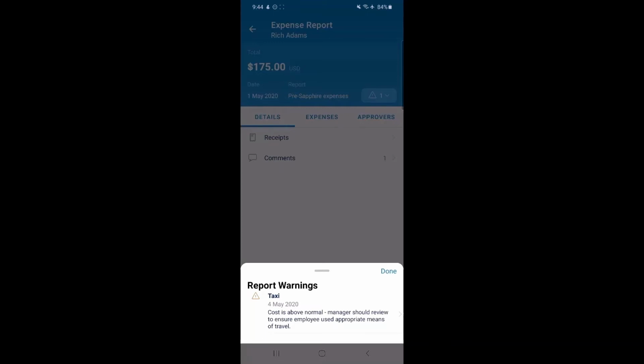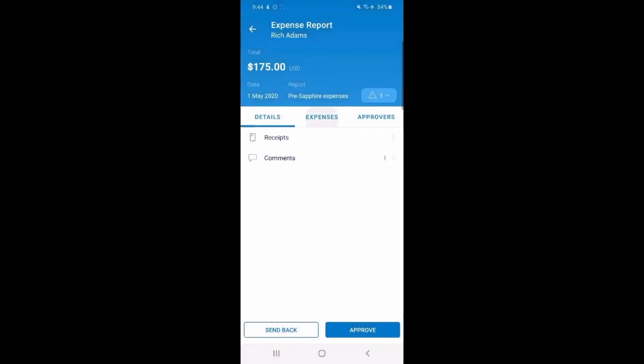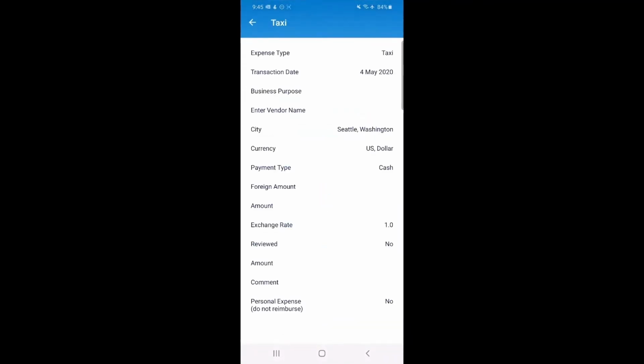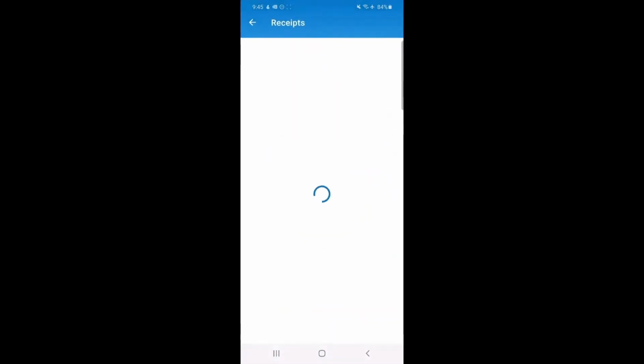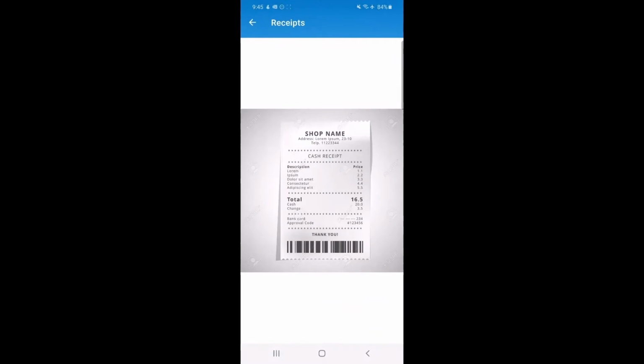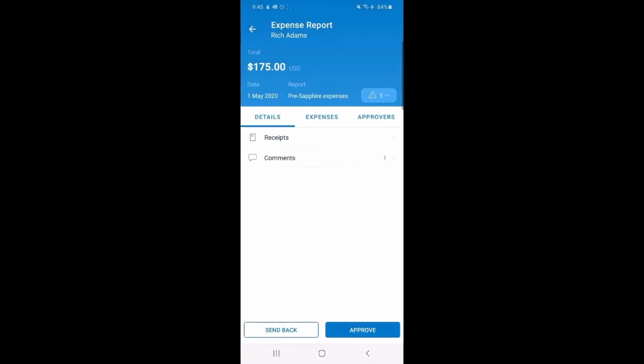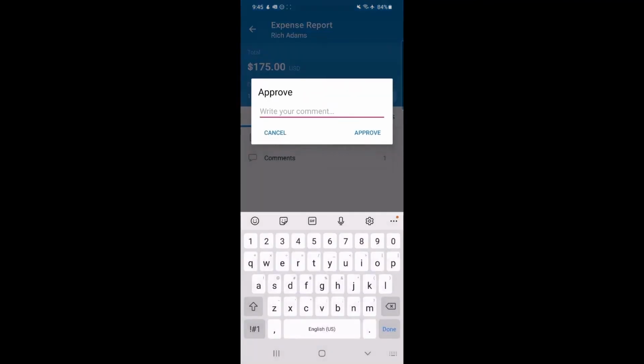And we should maybe dive a little bit deeper into that. So I'm going to get out of that, and I'm going to check that there's a taxi for $120. If I look into that taxi receipt, I see it's in Seattle. It's a little higher than what we expect. Let me double check. I've got a taxi receipt there. The dollar value aligns. Everything looks good. So even though it's a little bit higher for that area, we'll go ahead and approve it.